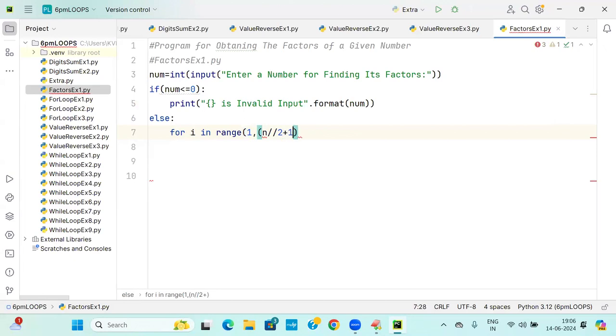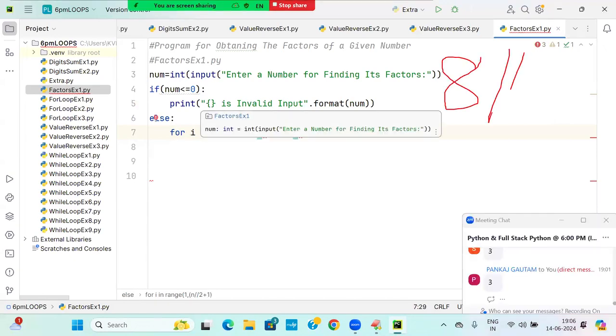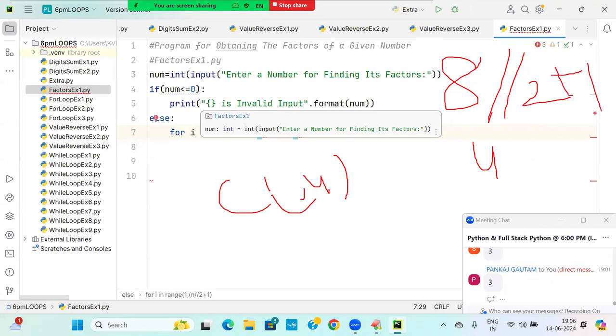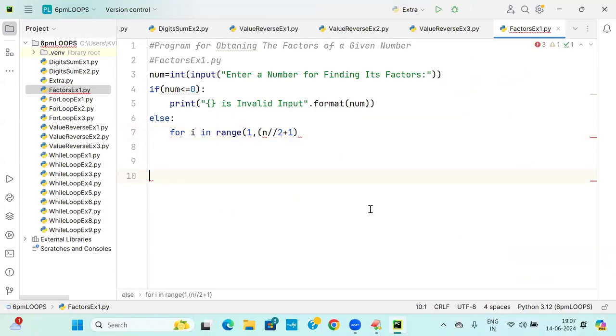Why plus 1, I will write it. If I take 8, 8 slash 2 is going to become 4. If it is becoming 1 to 4, it will take up to 3 only. That's why I will add plus 1. It will become 5. It will take 1 to 5 minus 1, that is 4.